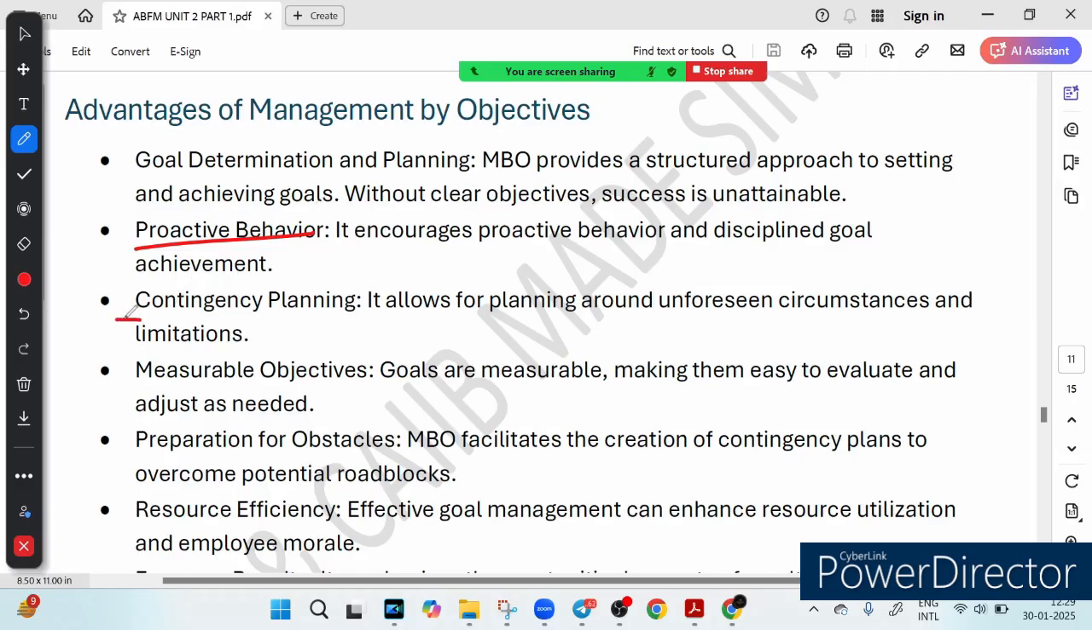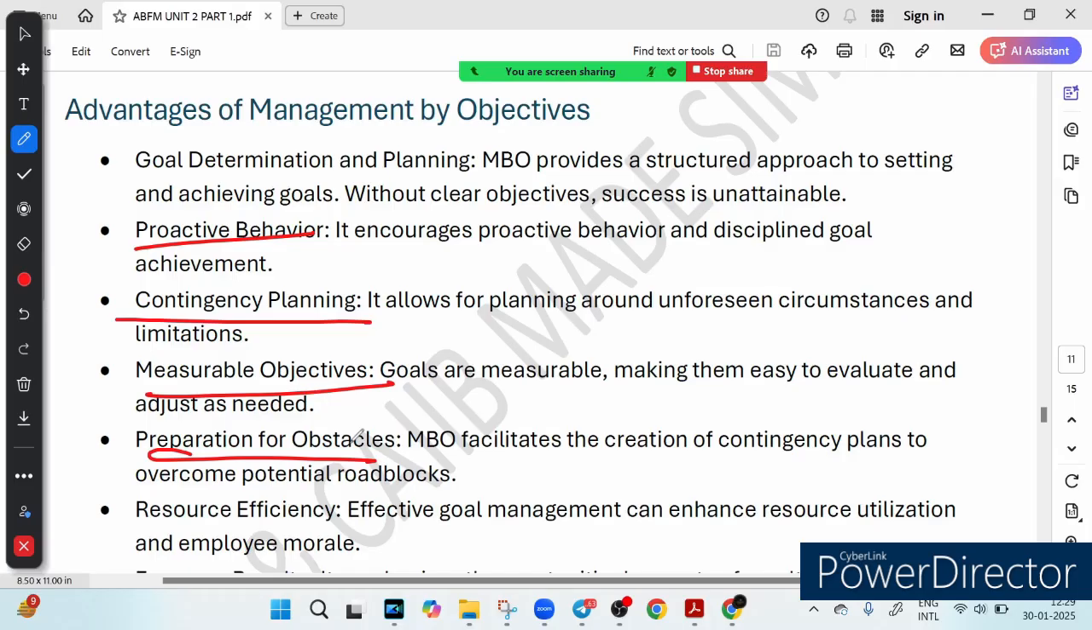The third is contingency planning. Life is unpredictable, and MBO encourages backup plans to handle unexpected situations, like having a plan B for your CIB preparation. This is called contingency planning. You should have a plan B also, right? Then we have measurable objectives. Means what? When goals are clear and measurable, it is easy to track progress and make adjustments, just like tracking your exam scores. Then daily we conduct mock tests, and you should attempt those mock tests. So you check. These are called measurable objectives.